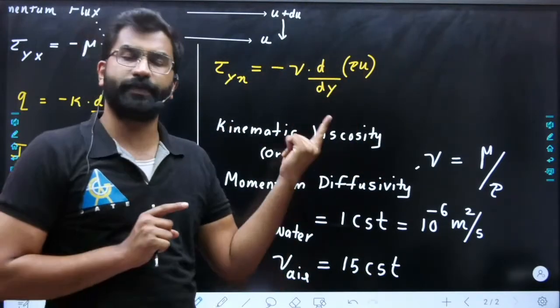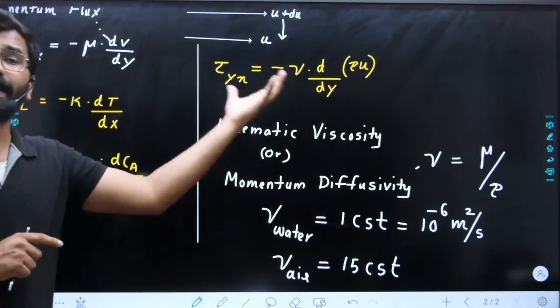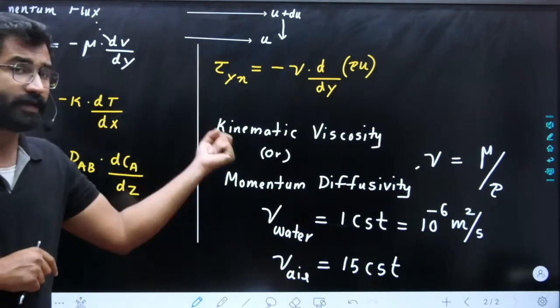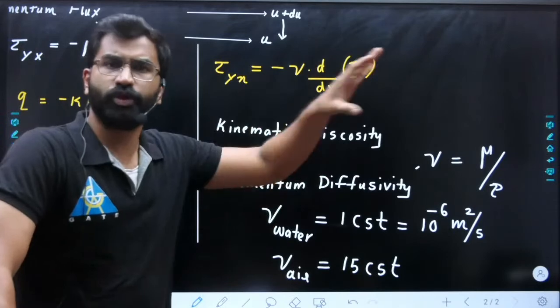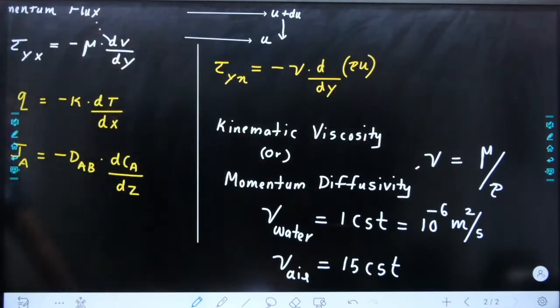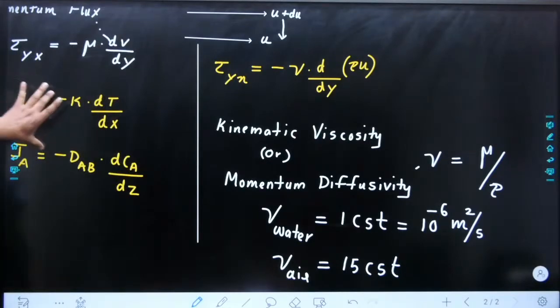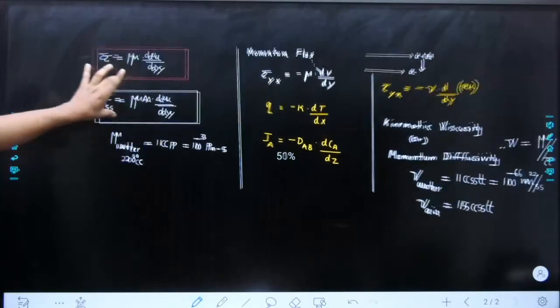In your heat transfer you will use Prandtl number, right? And Lewis number is there whenever there is simultaneous heat and mass transfer, in your humidification part. Okay? So all these things should come to your mind whenever we discuss these things. So this is your transport property.